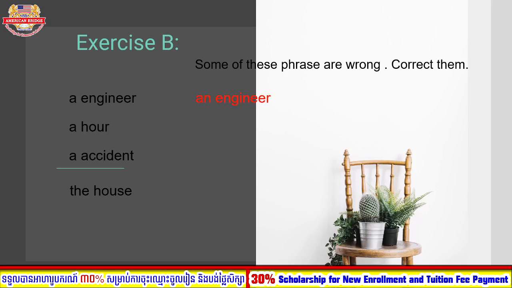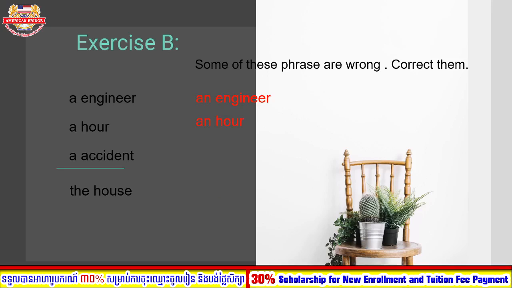Okay, the next one is a hour. Can we use a with hour? No, right? So a hour, we need to change to an hour. An hour, right?